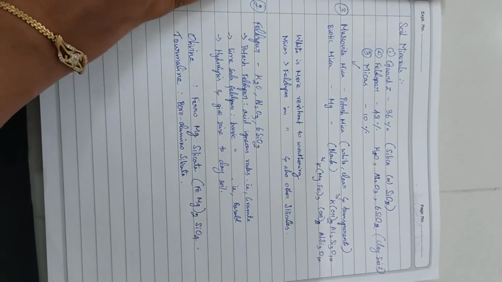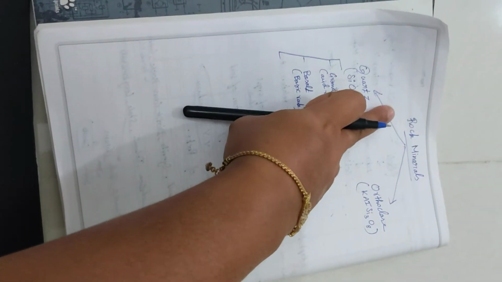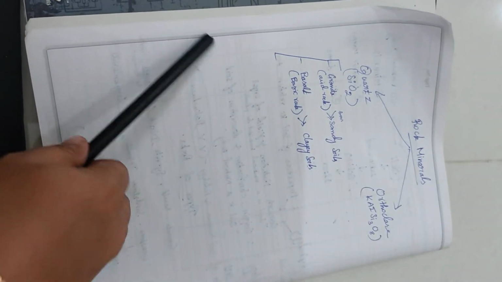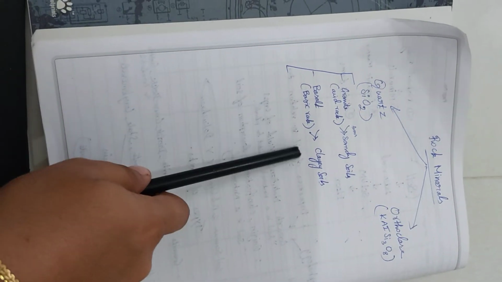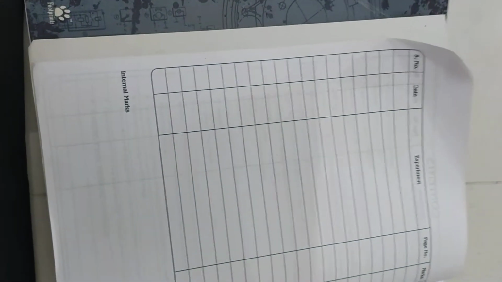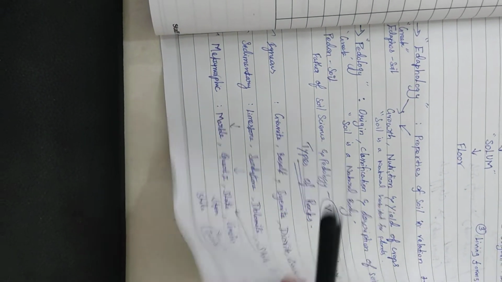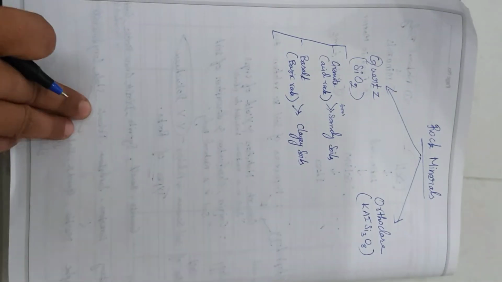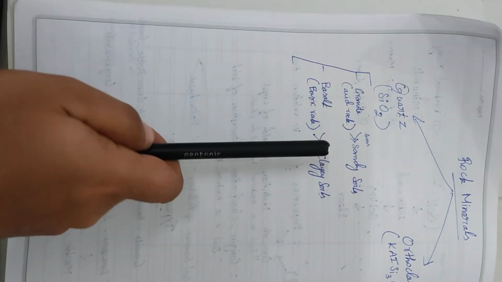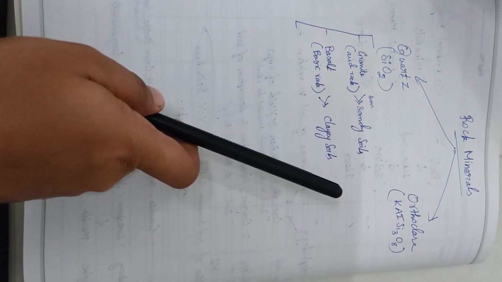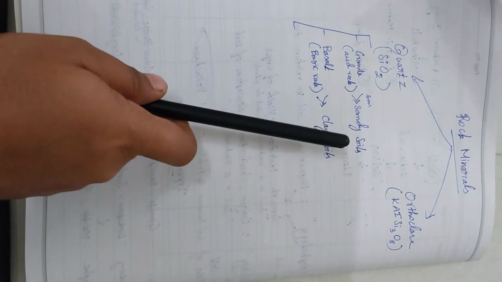Next, let's pass on to rock minerals. Now we have seen the 3 types of rocks. Now let's see the rock minerals. One is quartz, the other is orthoclase.